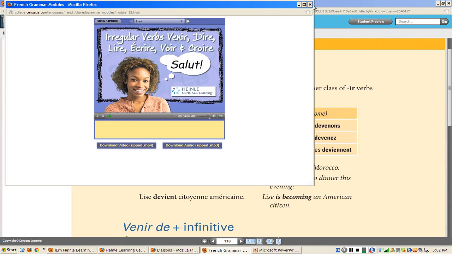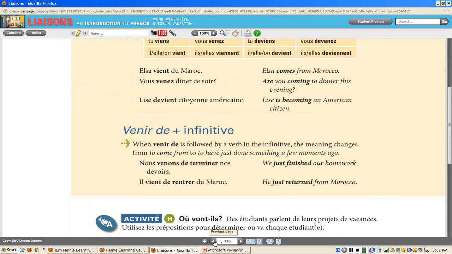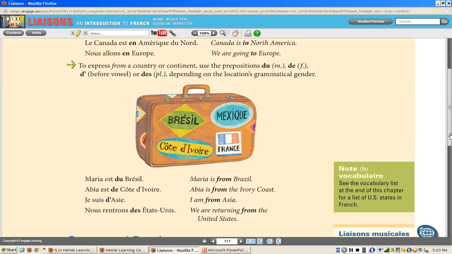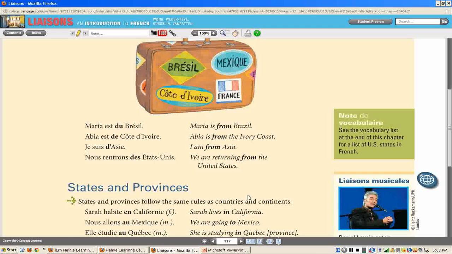Voilà. Just to give yourself a little introduction. You'll also be seeing aller. We skipped over chapter 2, so we skipped over learning aller. Just to go over aller. Je vais is I go. Tu vas, you go. Il va, he goes. Nous allons, vous allez. Ils vont. You may recognize it from time to time. You always use a preposition after going. So you may see it, like for example here, nous allons en Europe. Voilà. It's very simple.